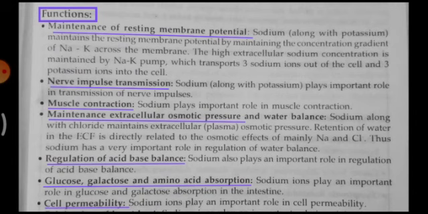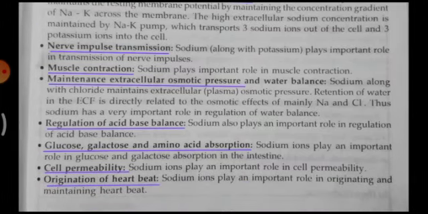Sodium is very essential, and it regulates acid-base balance in the body, and is also helpful in the absorption of glucose, galactose and amino acids from the intestine. Sodium plays a very important role in the absorption of these carbohydrates and amino acids. And last but not least, it helps in cell permeability and origination of the heartbeat.